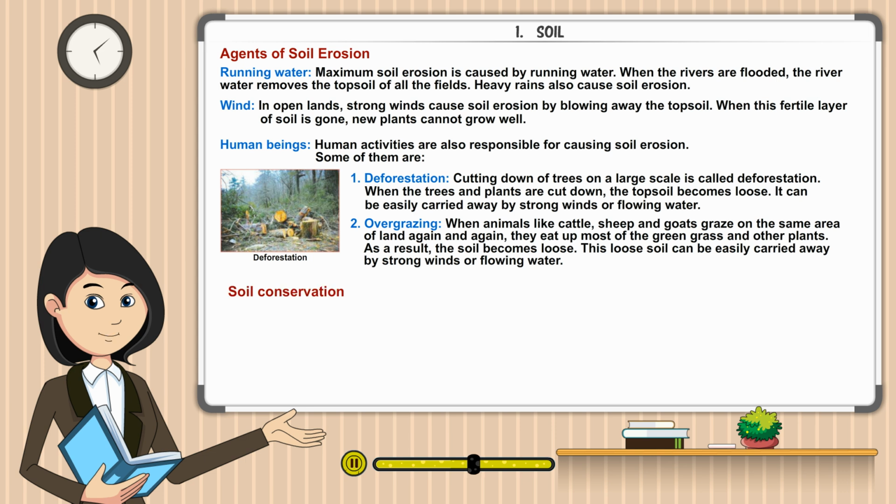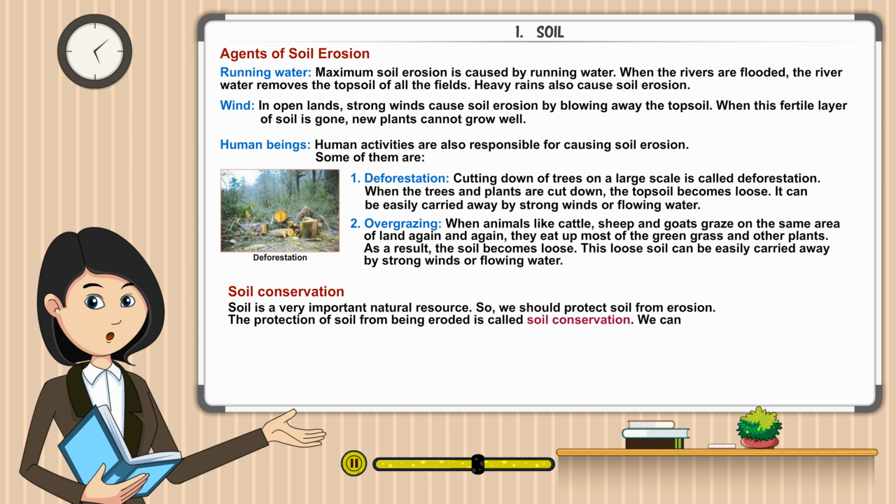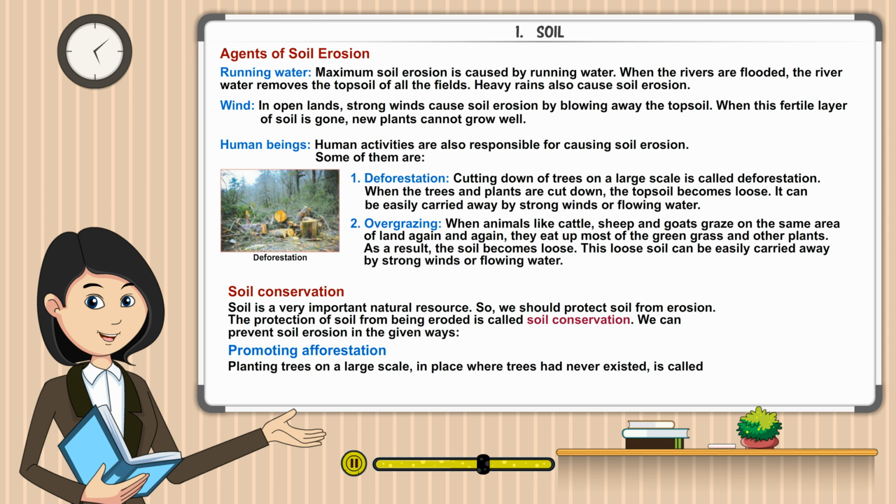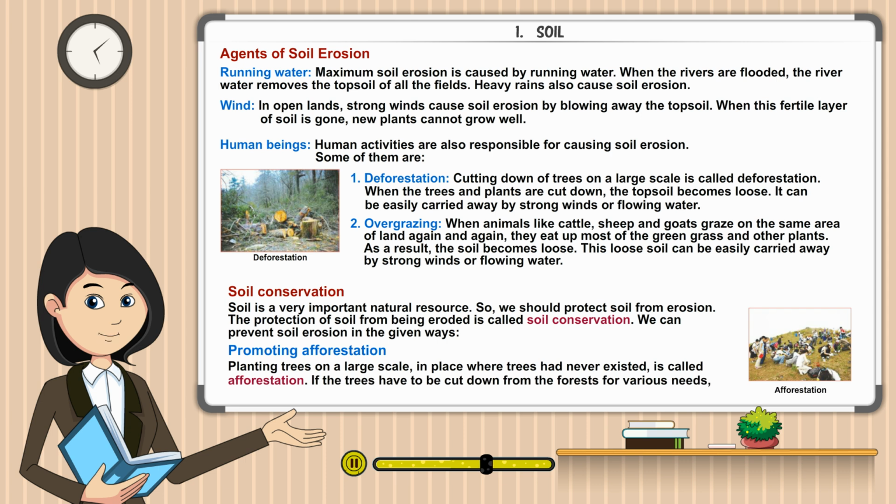Soil conservation. Soil is a very important natural resource, so we should protect soil from erosion. The protection of soil from being eroded is called soil conservation. We can prevent soil erosion in the given ways: promoting afforestation. Planting trees on a large scale in places where trees had never existed is called afforestation.